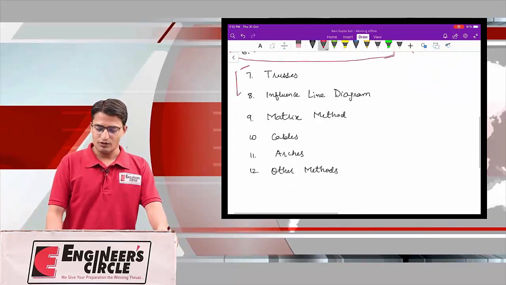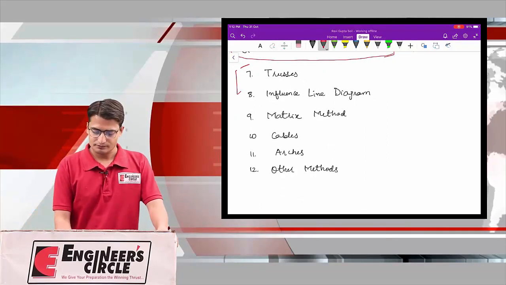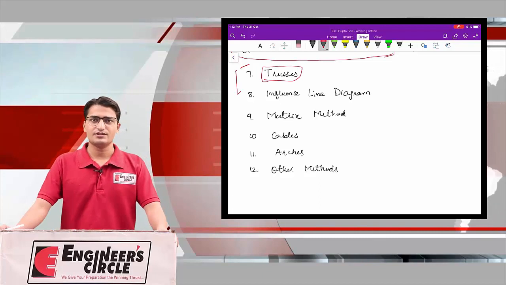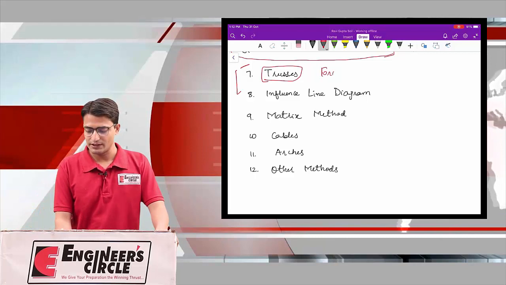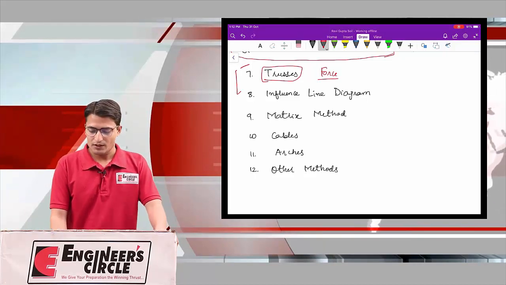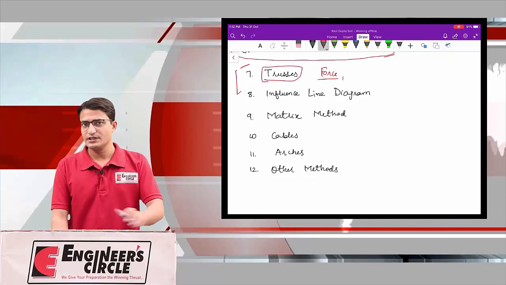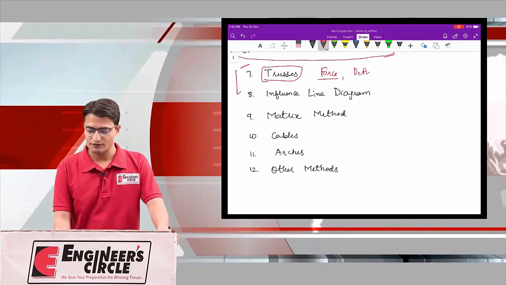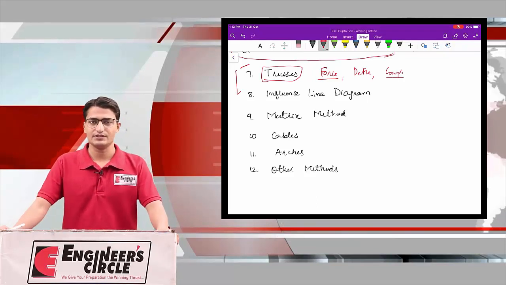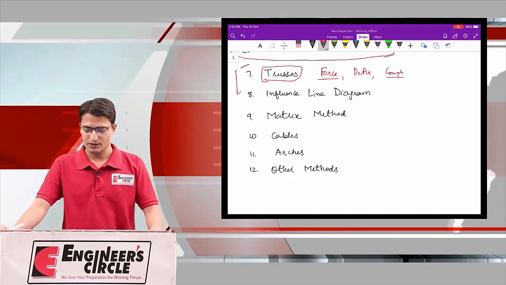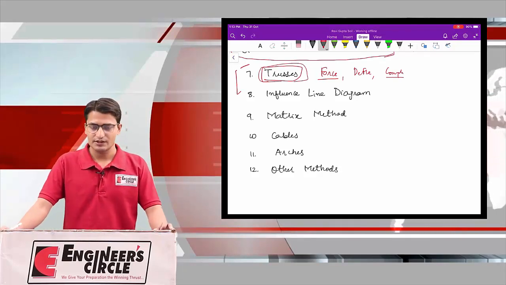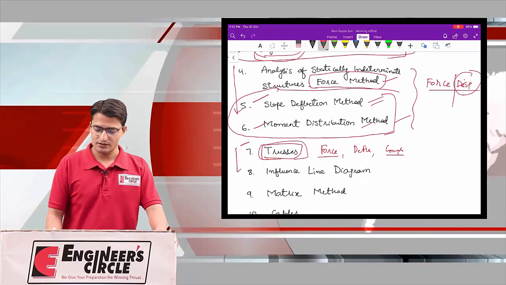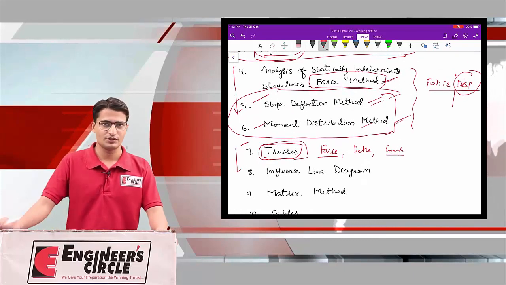Now moving on to the next chapter, that is truss. Truss is a relatively easier chapter, where we determine the forces in members. We further study concepts related to deflection of truss, and further on complex truss, that is when there are redundant members in the truss. So the truss chapter is relatively easy if we have studied the force methods, slope deflection and moment distribution methods.